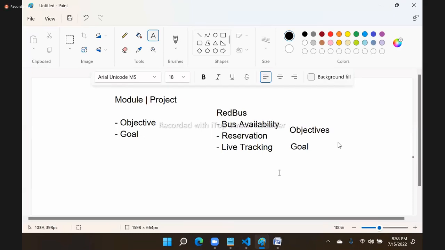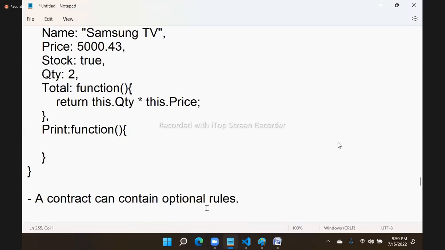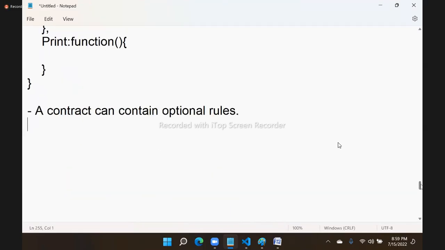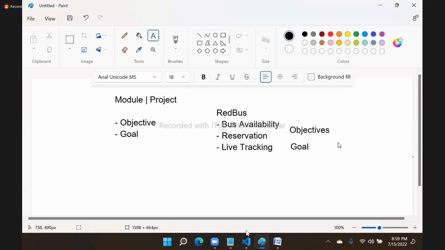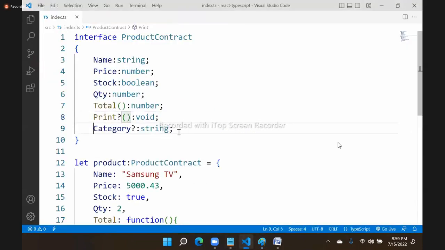That means why you are saying that there can be certain things you can ignore because they are representing goals. That means if user doesn't know the category of any product, that's okay, fine. But if he knows, that's good. It is easy for him to later search for that in that particular category. Right? That means I made this as optional.